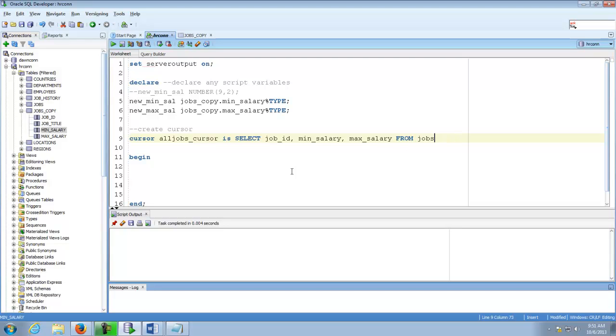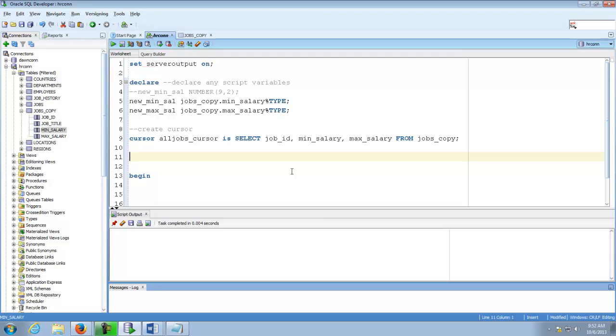So that'll get me all of the jobs served up on a silver platter, and then we're going to loop through that cursor one row at a time and change the job data one row at a time.